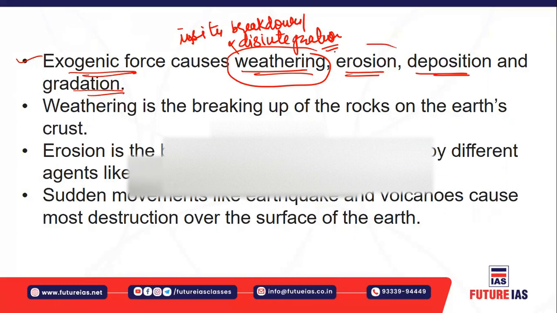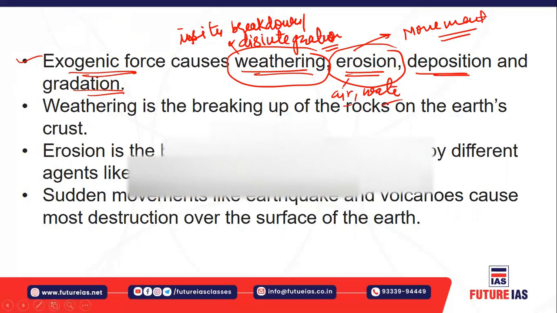Erosion means that after weathering there is an element of movement. There are multiple agents of erosion, for example, the air and water. These agents of erosion remove the weathered material from their location and transport it to another location. This process is called erosion.